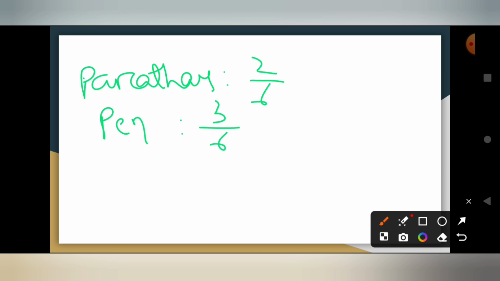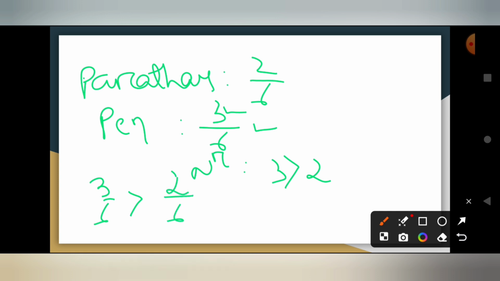Now can you say which fraction is greater than which one? Yes, now you can say the fraction of pens is greater than the fraction of parathas, because the numerator of pens, that is 3, is greater than 2. As the numerator 3 is greater than 2, the fraction 3/6 is greater than the parathas fraction 2/6.